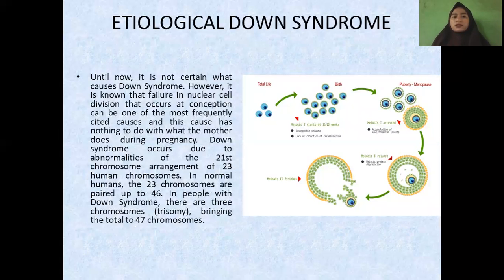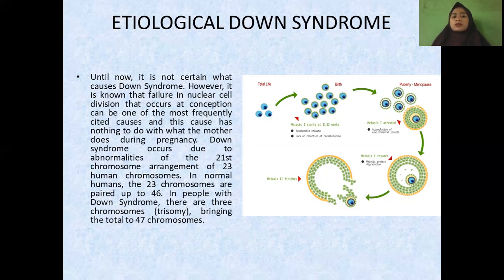And the next, etiology of Down syndrome. Until now, it is not certain what causes Down syndrome. However, it is known that failure in nuclear cell division that occurs at conception can be one of the most frequently cited causes, and this cause has nothing to do with what the mother does during pregnancy. Down syndrome occurs due to abnormalities of the 21st chromosome of the 23 human chromosomes.